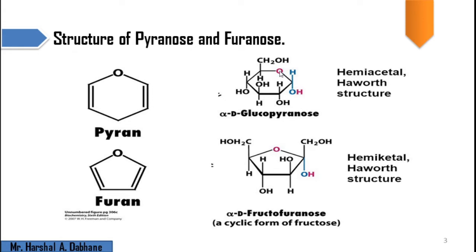In pyranose we have an oxygen atom in the ring, just like a heterocyclic ring, and its structure is similar to pyran, hence the name pyranose. When we talk about this molecule, we have a 5-member ring containing oxygen as a heteroatom. It is similar to furan, hence its name is furanose.